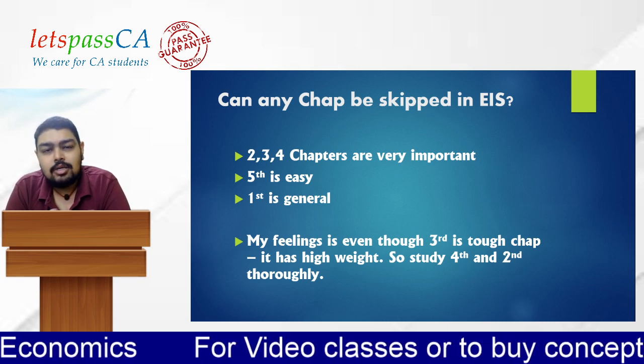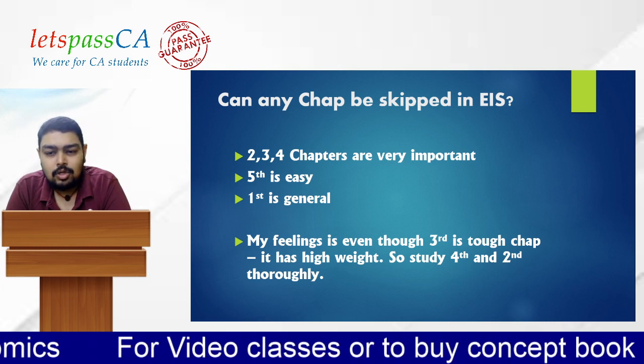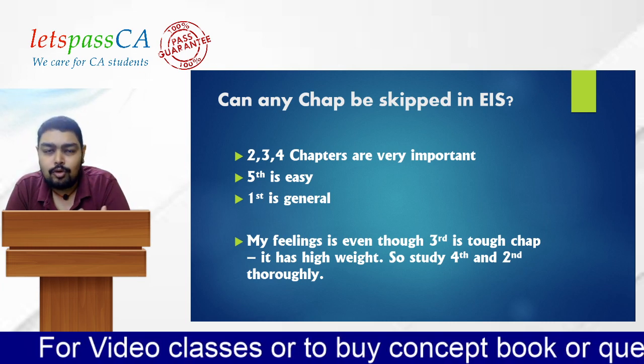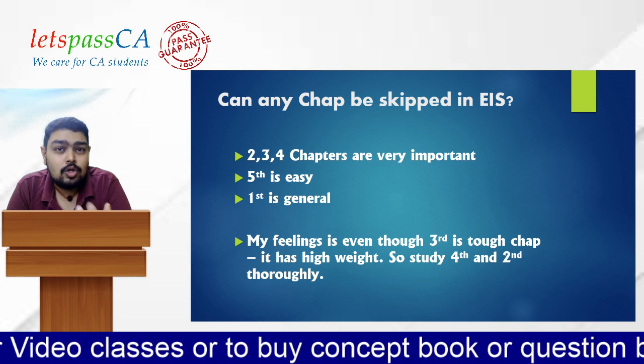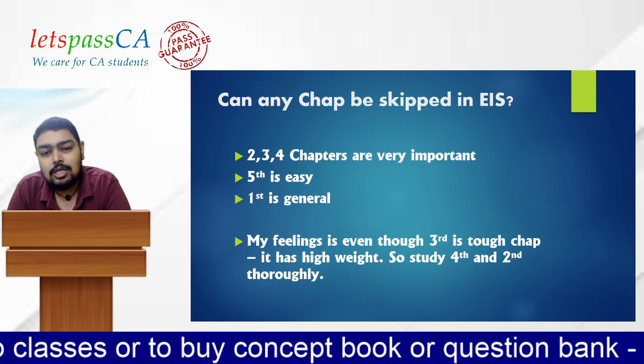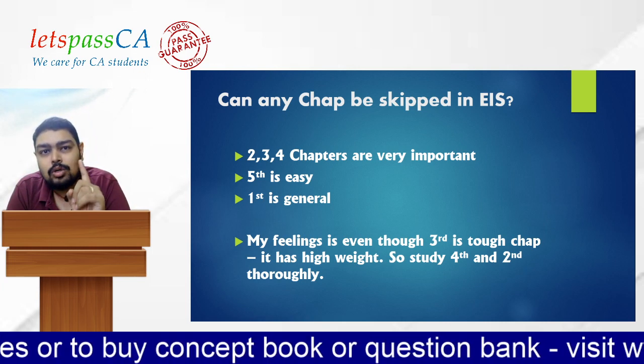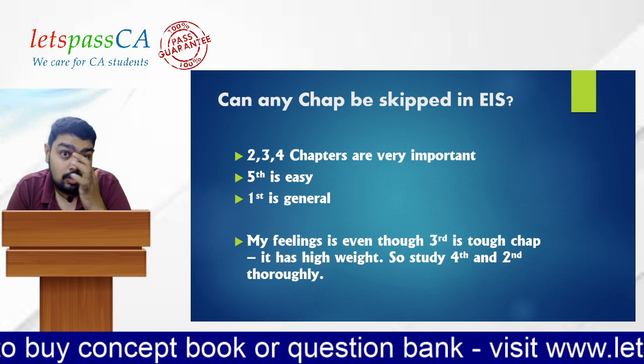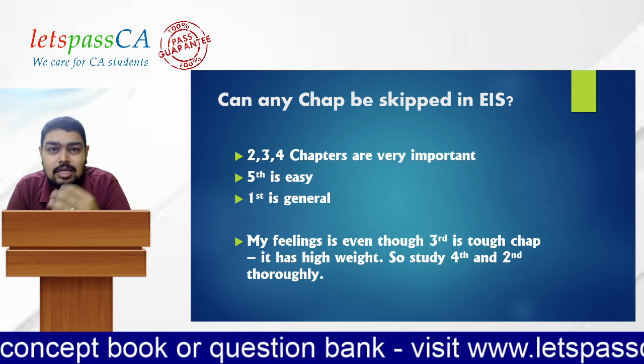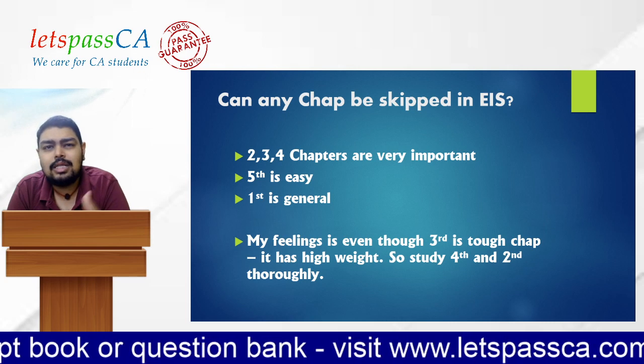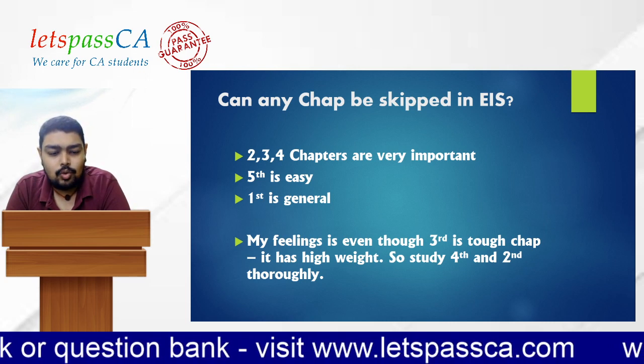My feeling is the third chapter is the tougher chapter. So give more weightage to the second and fourth chapters so that you can score. Scoring-wise in EIS SM, I will tell you, you have to study chapter 2, chapter 4, chapter 5 so that you can easily score marks even though chapter 3 is difficult. For chapter 3, just revise the questions and answers and go.